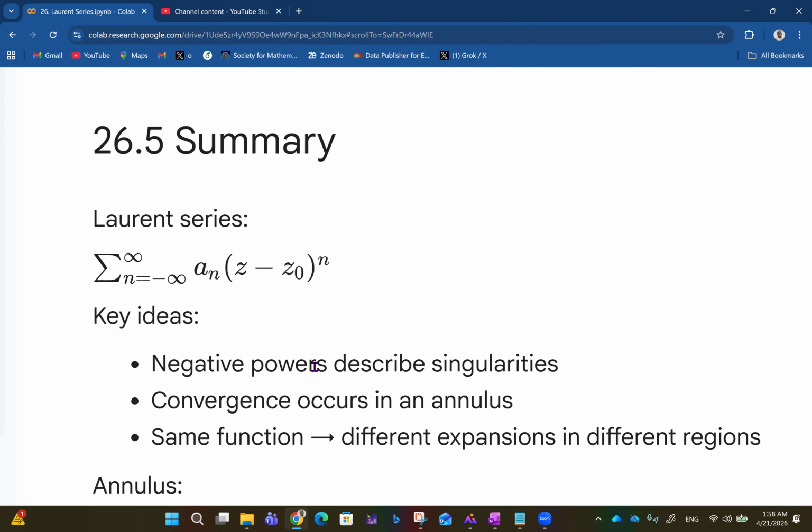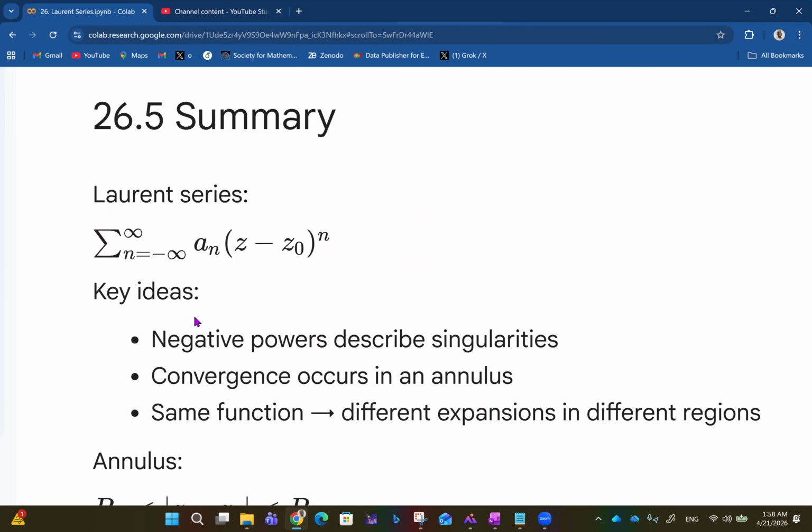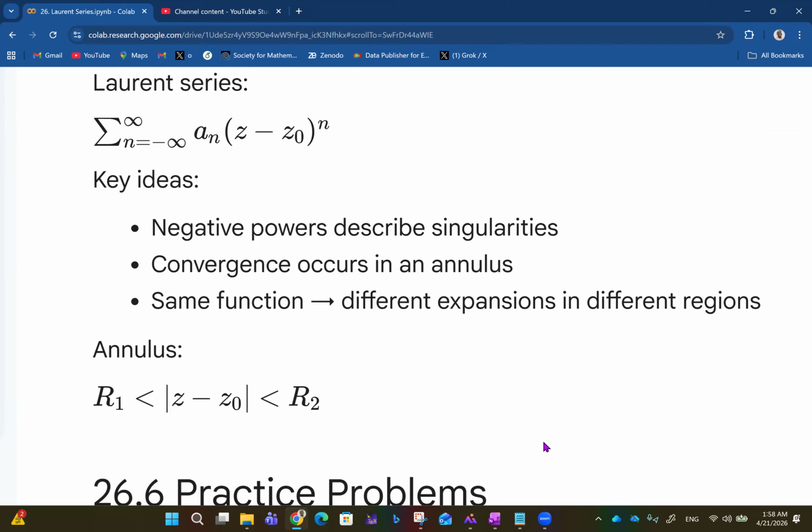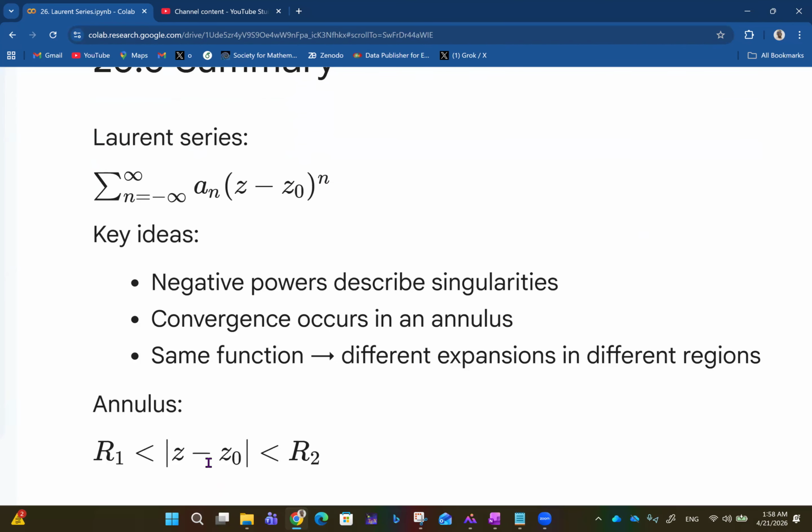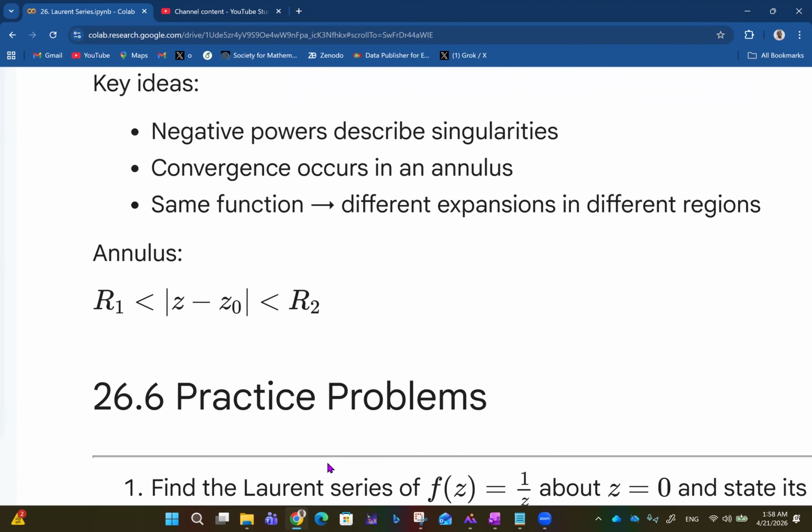In summary, we see that the Laurent series is summation from n equals minus infinity to infinity, a_n into z minus z naught raised to power n. And the key ideas are that negative powers describe singularities, and then convergence occurs in an annulus. The same function can imply different expansions in different regions, and the annulus is given as R1 less than absolute value of z minus z naught less than R2.